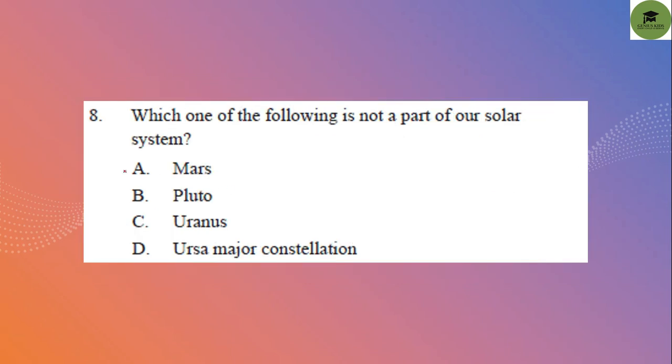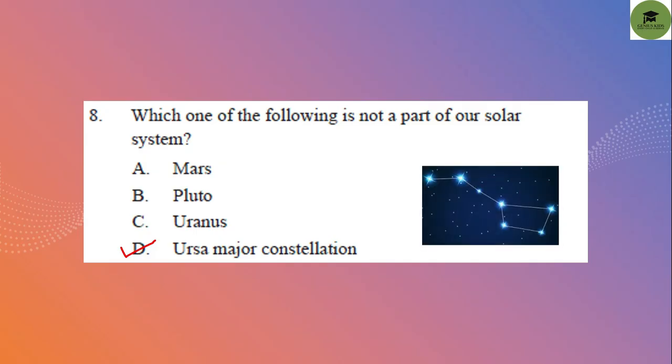Next one: which one of the following is not a part of our solar system? Mars, Pluto, Uranus, Ursa Major constellation. So the Ursa Major constellation is not part of our solar system. Okay, this is your Ursa Major constellation, and this is not part of our solar system.